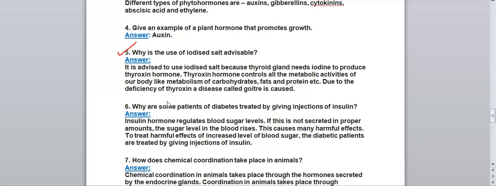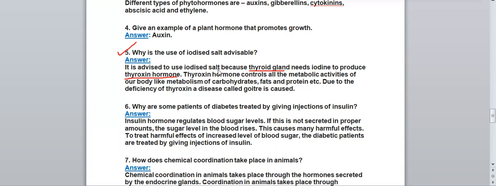If we do not take iodized salt, then what will happen? We can suffer from a disease called goiter. You can see in some cases in the newspapers or TV channels that the neck portion has swelled. The size of the neck will increase because of the disease called goiter. So it is advised that we should take iodized salt only, because the thyroid gland needs iodine to produce thyroxine hormone. Thyroxine hormone is secreted by which gland? Thyroid gland. If there is no iodine in our body, the thyroid gland will not secrete thyroxine hormone.